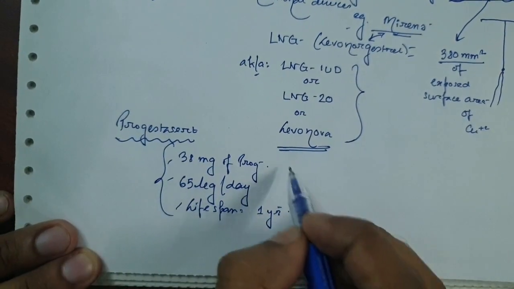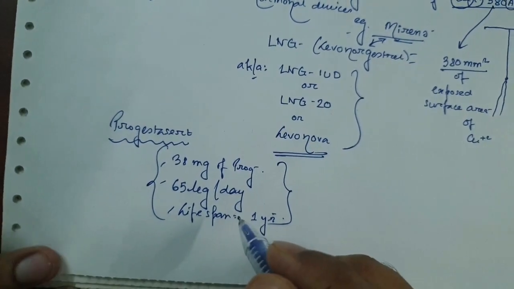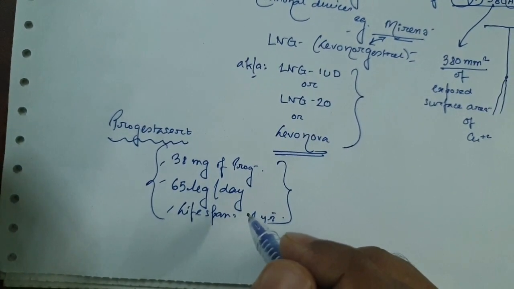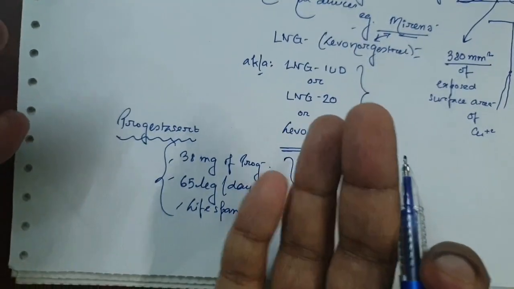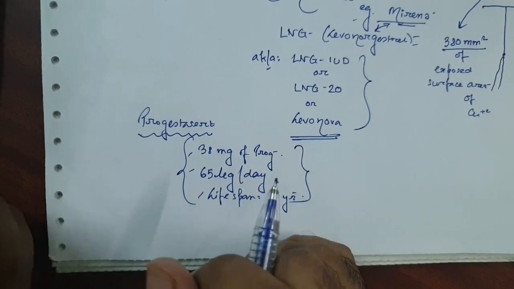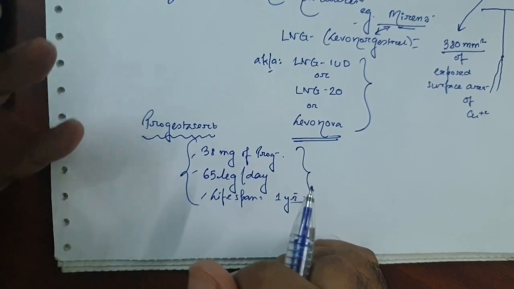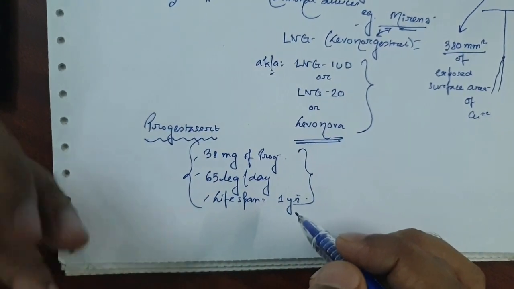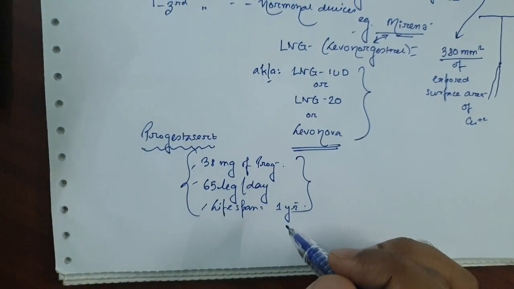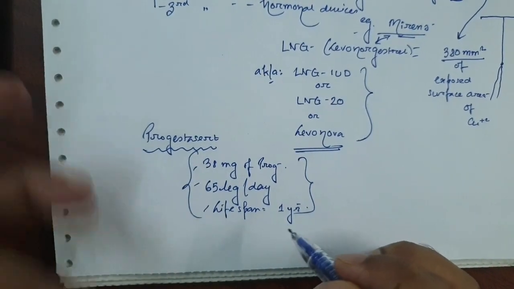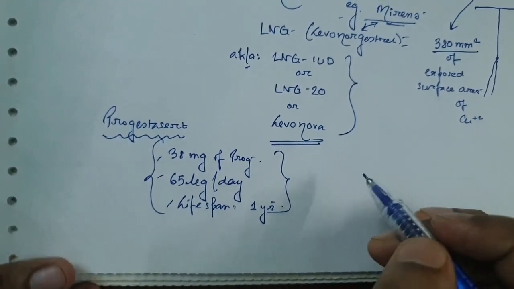But the main problem with progestasert was that it increased the risk of ectopic pregnancy. The ampulla of the fallopian tube is the normal site of fertilization, and the fertilized ovum normally implants in the uterine cavity at the endometrium. But in ectopic pregnancy, the fertilized ovum implants at another site, maybe in the abdominal viscera or the abdominal peritoneal cavity. So it's called ectopic pregnancy.